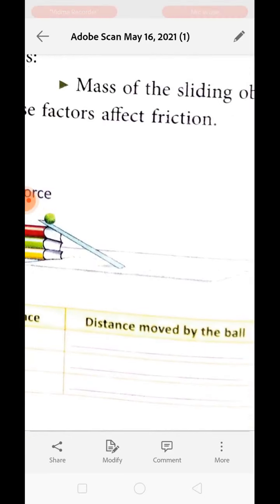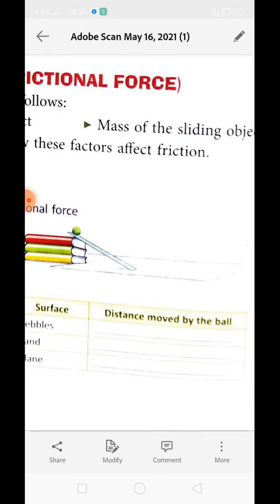After performing this activity, when the ball stops after traveling a particular distance, we need to measure the distance as well. After measuring, you will see that the ball has rolled a larger distance when you use simple chart paper, whereas the speed has gradually decreased when you use sand, and the speed of the ball was lowest when you used pebbles. It means roughness of the surface increases friction. If the surface is rough, more friction will be applied.